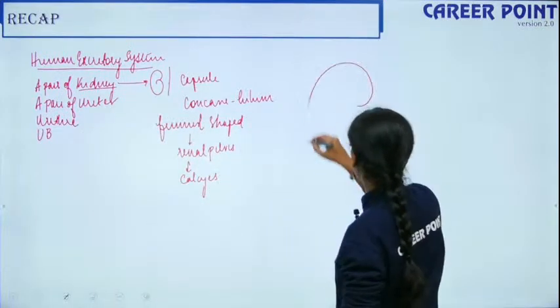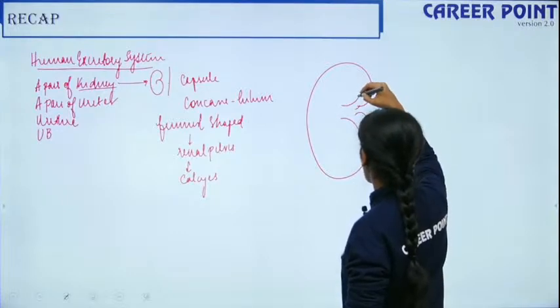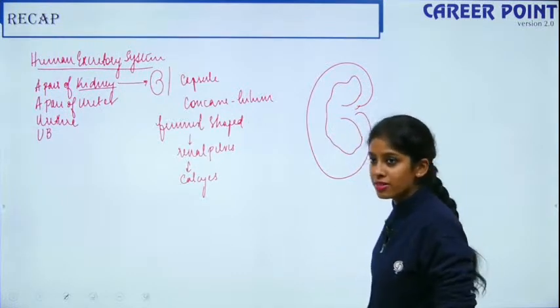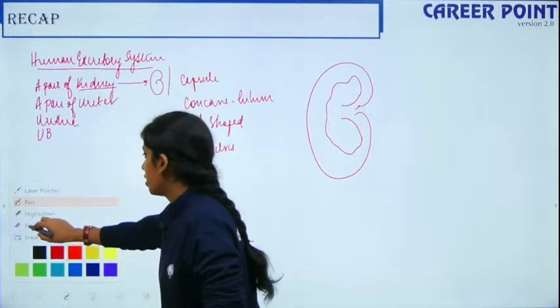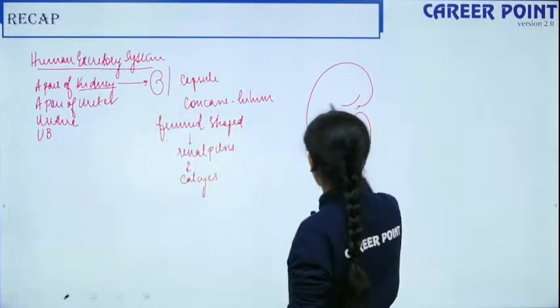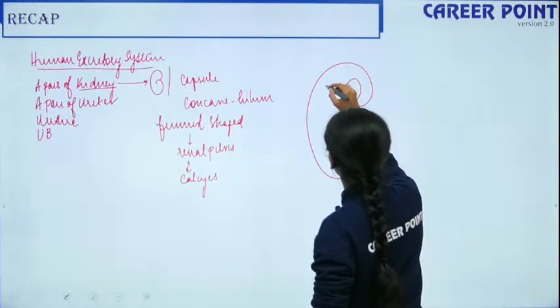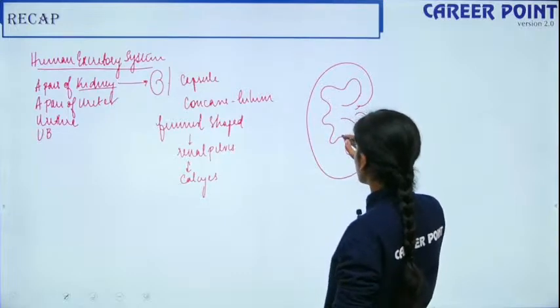Let me draw the structure. So this is your structure. Here is your renal pelvis, and here you have projections like this. I drew it in a very easy way. These projections are calyces.